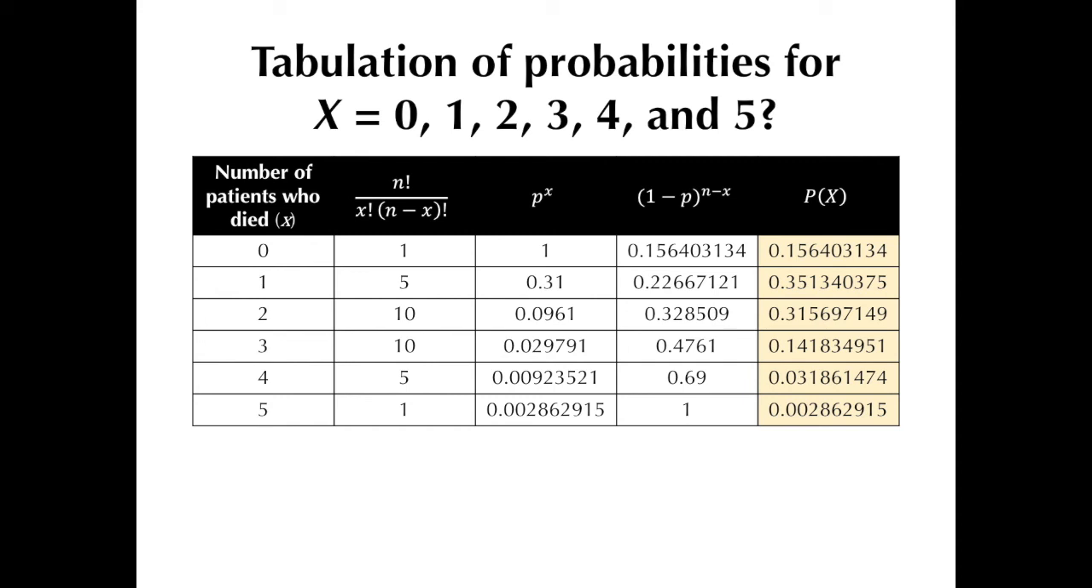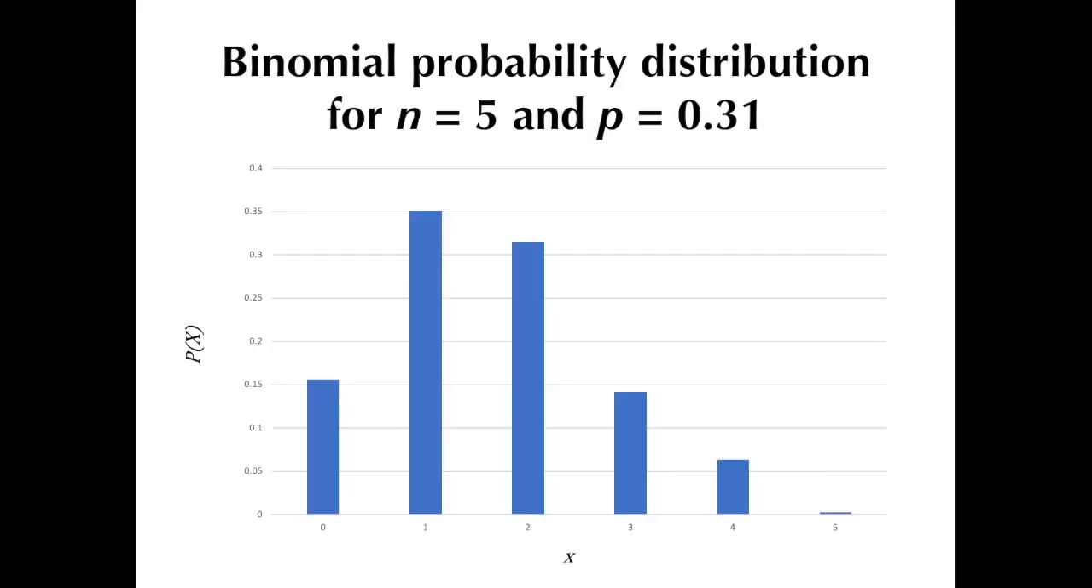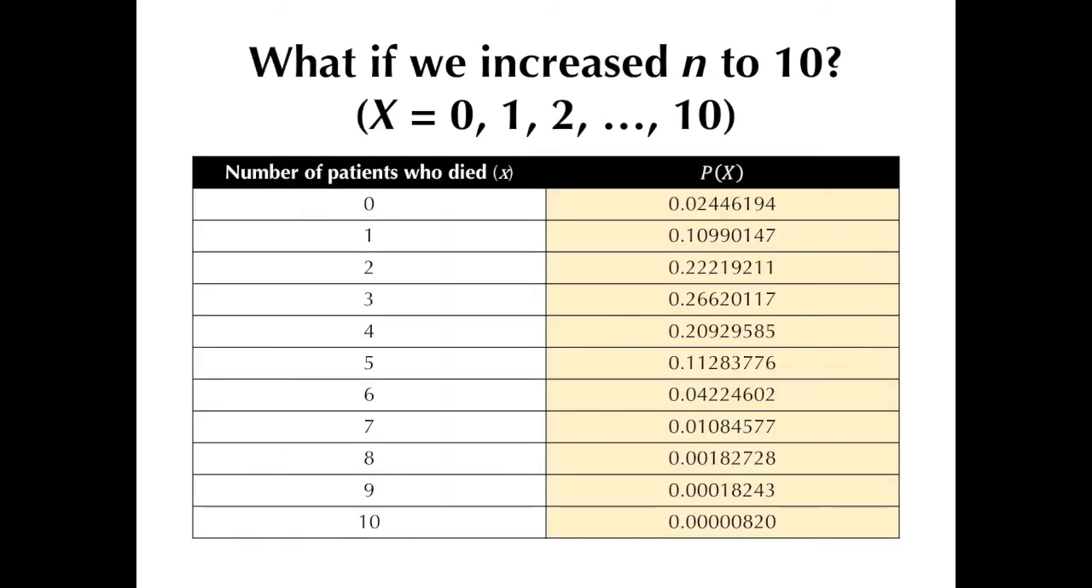Recall as well that we graphed these probabilities in a vertical bar graph, and this was the kind of graph that we got. Note that x is equal to 1 has the highest corresponding probability at 0.35. Remember the shape and orientation of this graph because we will be comparing it to other vertical bar graphs that will follow. Still with the same p of 0.31, what if we now increased the n to 10 and did the same thing of tabulating the resultant probabilities for every possible value of x?